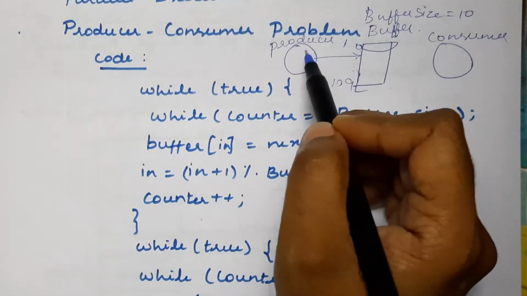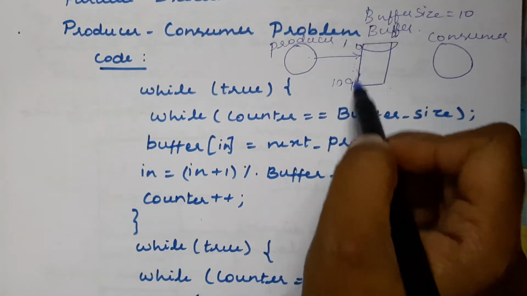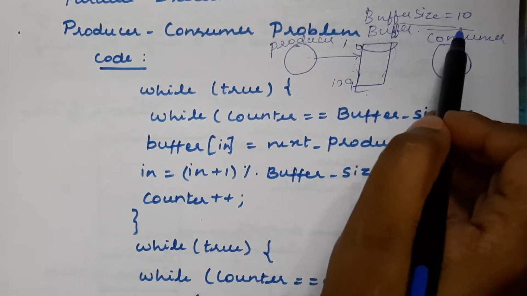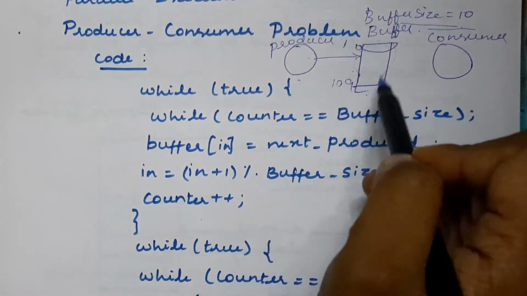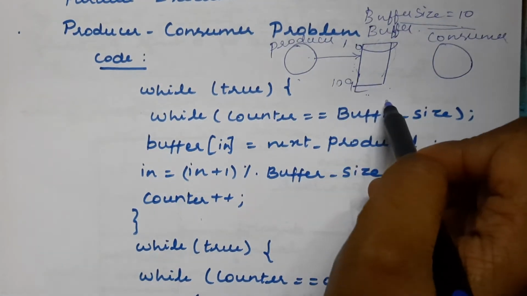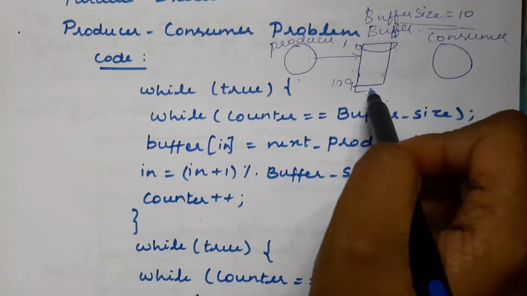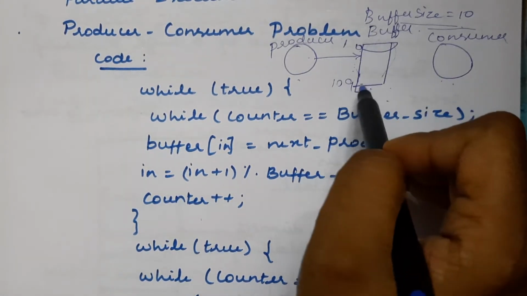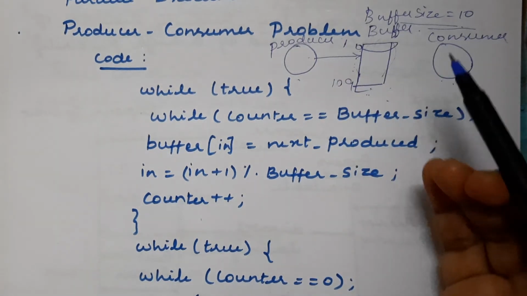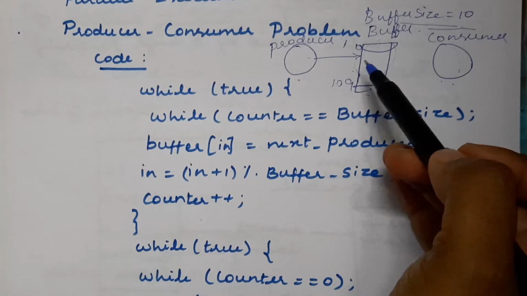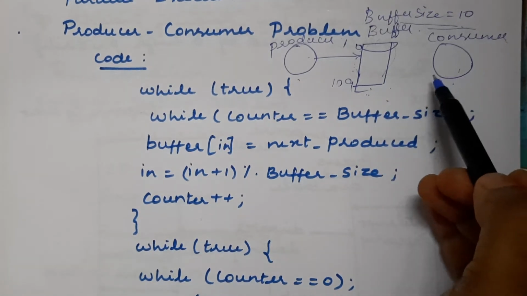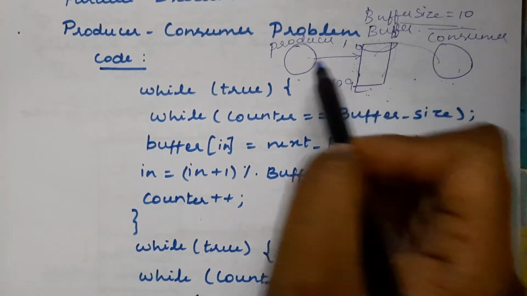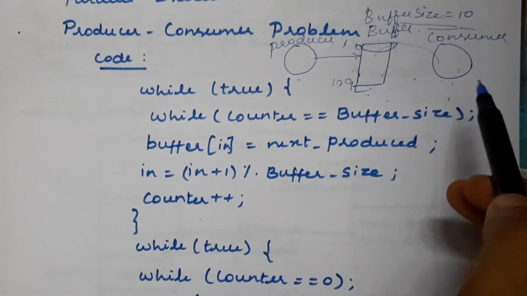So we need to check the condition: if the buffer is full, how can we check it? If it reaches the buffer size, then the producer cannot produce any more items or store any more items into the buffer. In the same way, we need to check the condition from the consumer side. If the buffer is empty and does not hold even a single item, then the consumer cannot execute its task or consume any items from the buffer. These two conditions we need to check in the producer as well as in the consumer process.